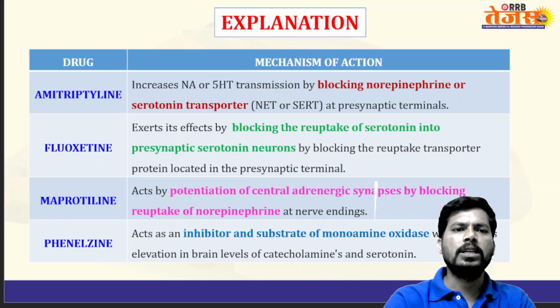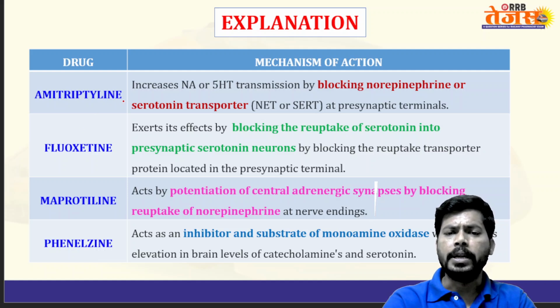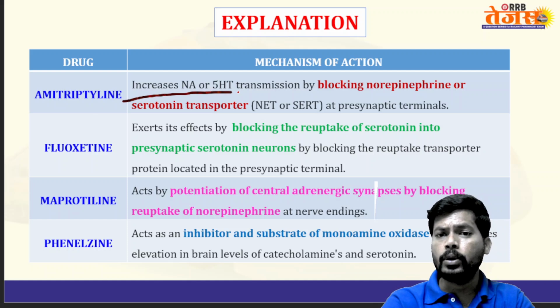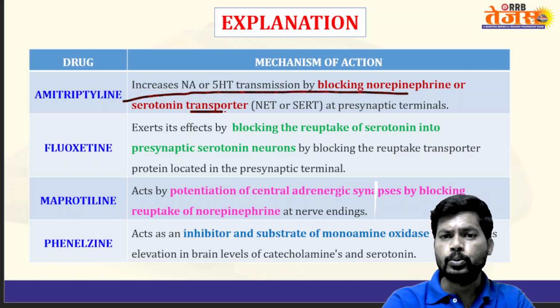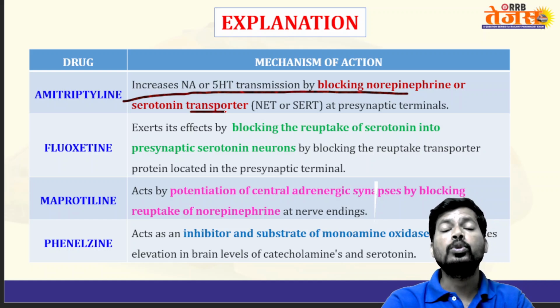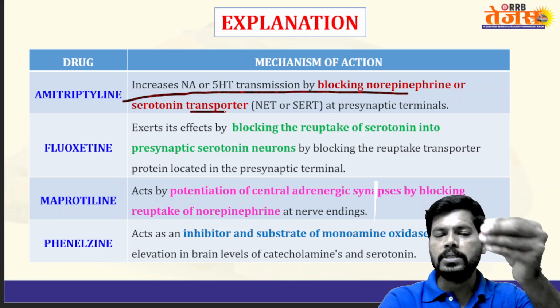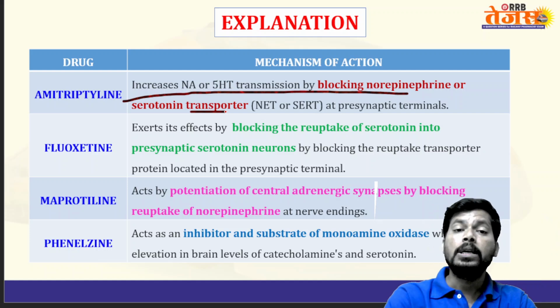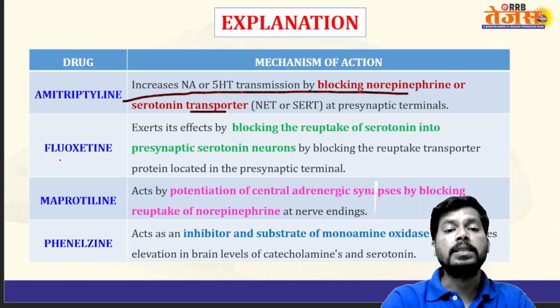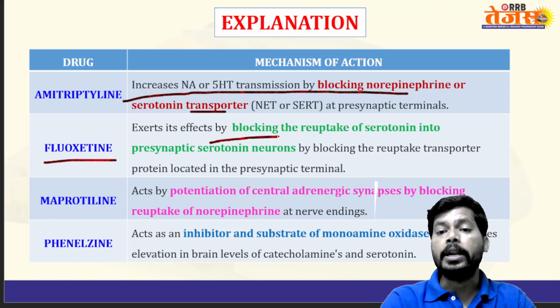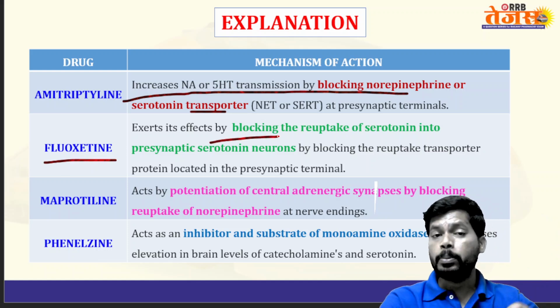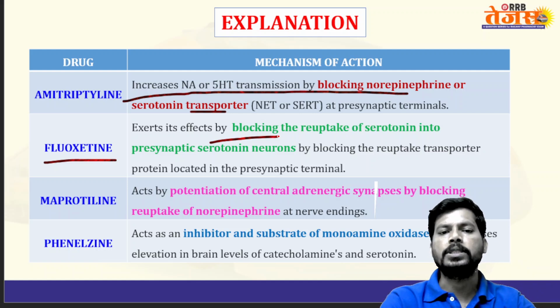So see the discussion here. Amitriptyline increases noradrenaline or serotonin transmission by blocking the norepinephrine or serotonin transporter and inhibits the transport of these neurotransmitters from postsynapse to presynapse, and increases the levels of neurotransmitter at the postsynapse, controls depression, and decreases the symptoms in depression. Fluoxetine, a selective serotonin reuptake inhibitor, blocks the reuptake of serotonin from postsynapse to presynapse.